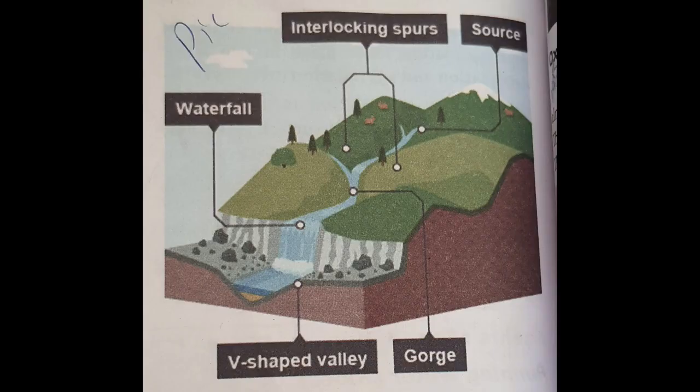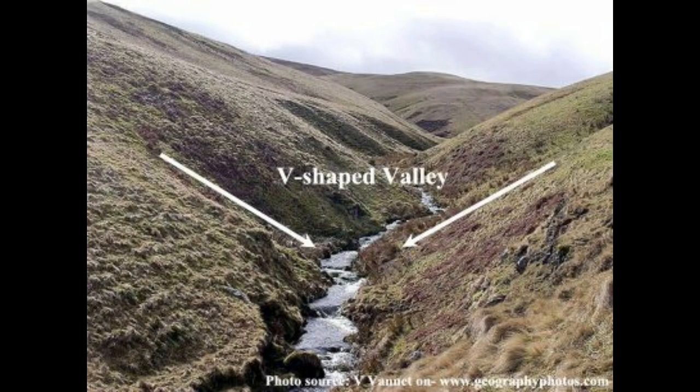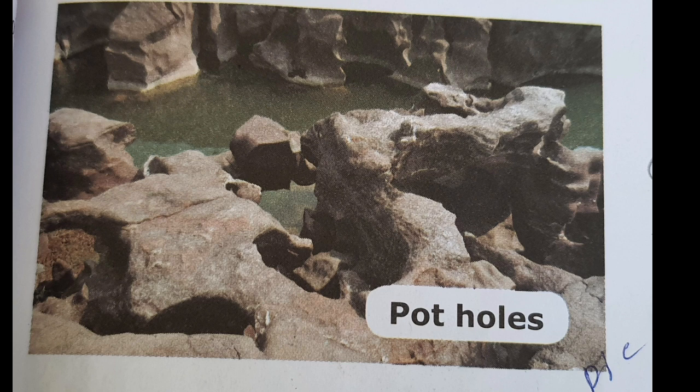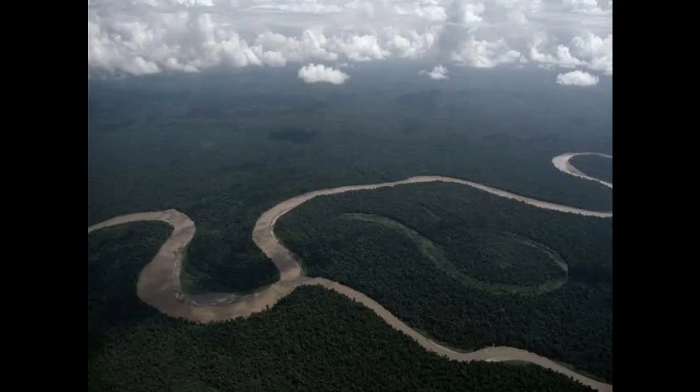Next, V-shaped valley. A V-shaped valley is formed by the vertical erosion of the river where the valley is deepened and widened. Pothole. Due to the river action, cylindrical holes are drilled vertically in the riverbed with varying depth and diameter. These are called potholes. Next, meander. As the river loaded with debris flows slowly, it forms sweeping loops and bends. It is referred to as meanders.